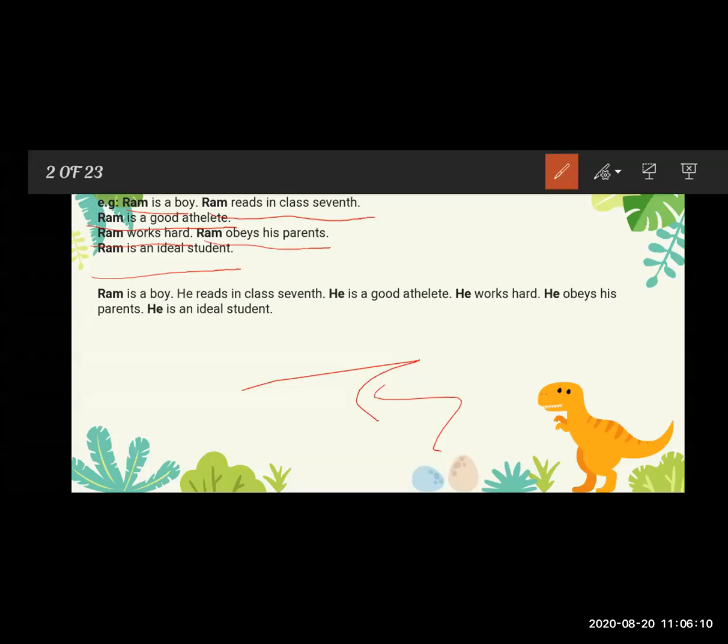So see here, how can we write? First we have to start the sentence with the noun. In this sentence, Ram is the subject. Ram is a noun. So we can say, Ram is a boy. He reads in class 7th.